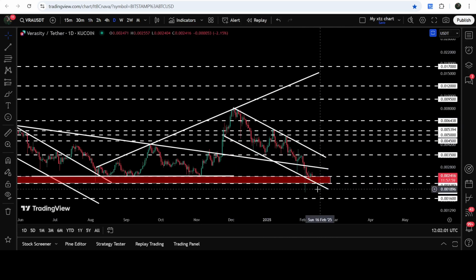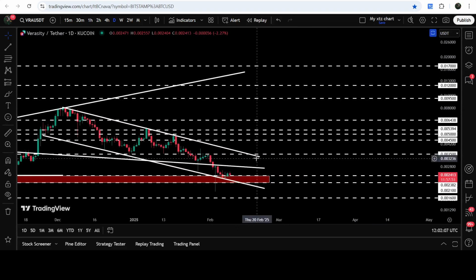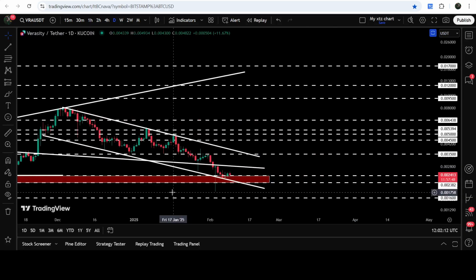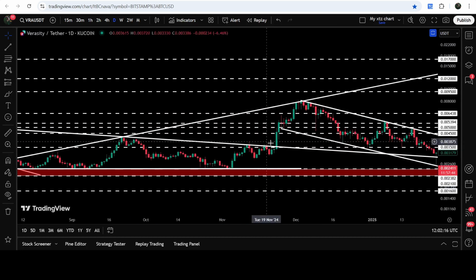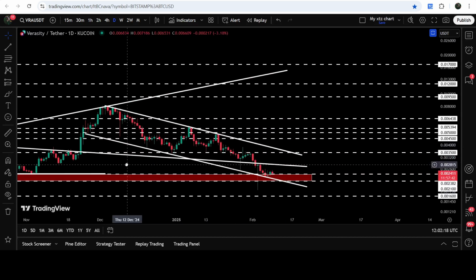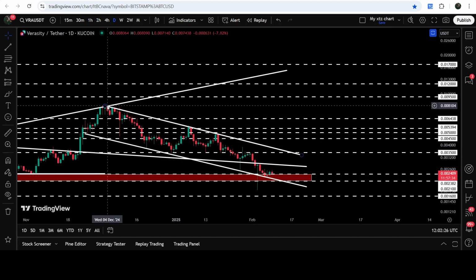Right now, the price is gearing up from this very big demand zone. And this time, if the price will hit the resistance of the channel, then it can hit the resistance somewhere here, approximately at $0.0035. It has been recently breaking as a support here for several days or weeks, and before that, it was breaking as a resistance here, and now again, it can break as a strong resistance for the price line of Verasity. By the way, once it will be able to break out this channel, then the technical target will be here at the top of the channel. That will be approximately at $0.008.